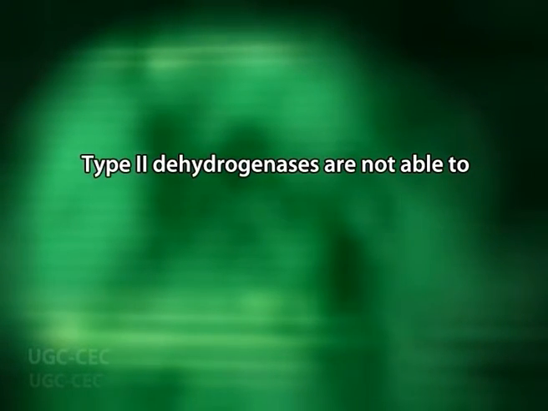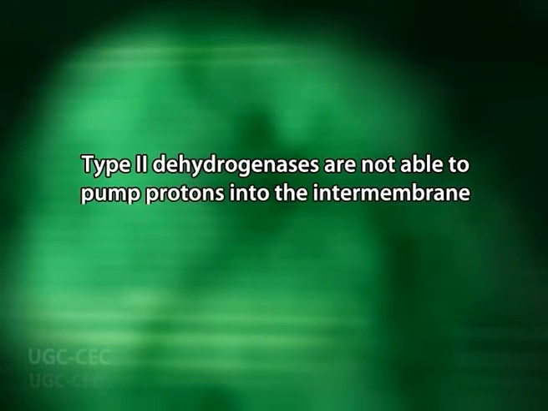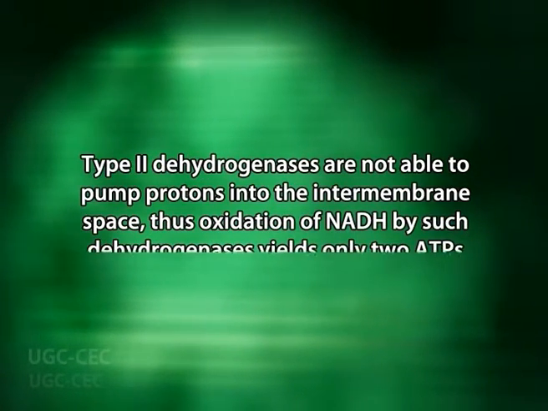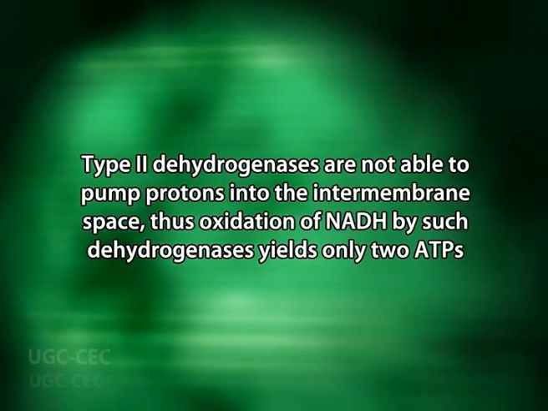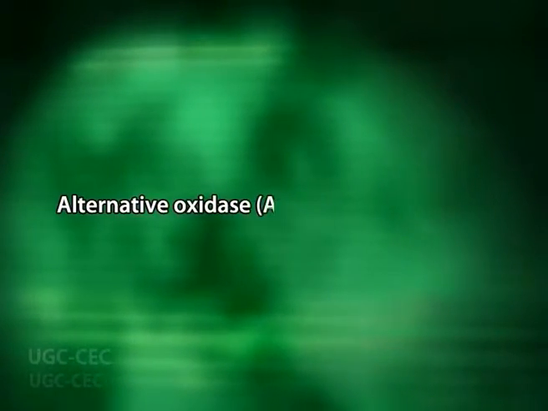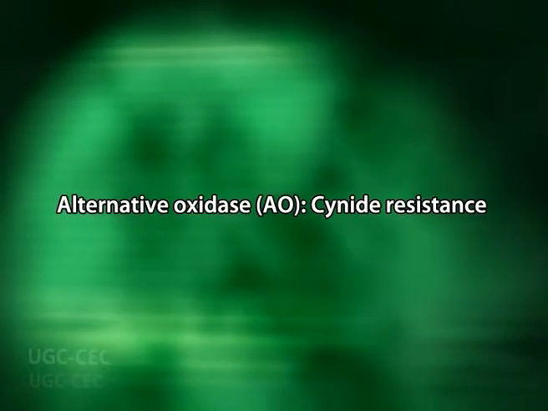However, type 2 dehydrogenases are not able to pump protons into the intermembrane space, thus oxidation of NADH by such dehydrogenases yields only 2 ATPs, as electrons pass through only 2 energy harvesting or proton translocating complexes, that is complex 3 and complex 4.